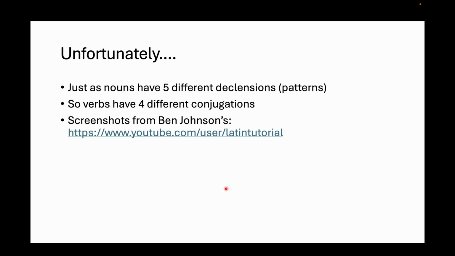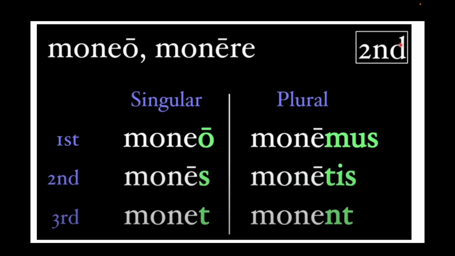Now, unfortunately, just as the nouns have 5 different patterns or declensions of how they can change their endings, so verbs have 4 different conjugations. Just to give this guy's site a plug, there's a fellow called Ben Johnson who has a fantastic series of videos and other resources for learning Latin, and he's made that available freely. So I've taken a number of screenshots from some of his videos because he does it very simply and very nicely. We're not going to learn or memorize any of this. This is just for us to see the different patterns.